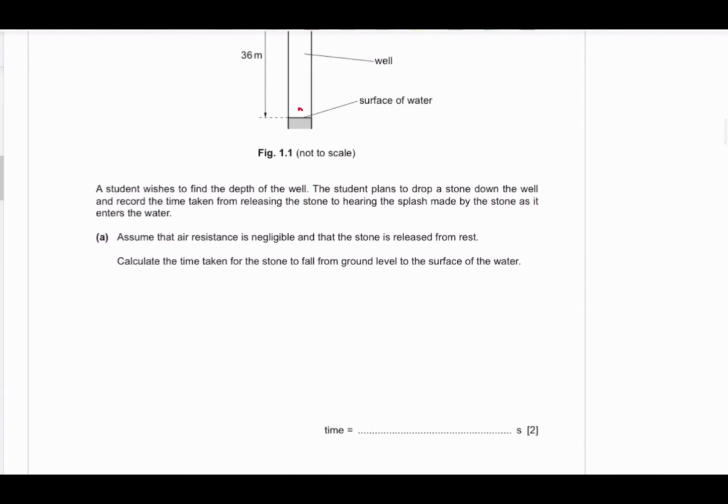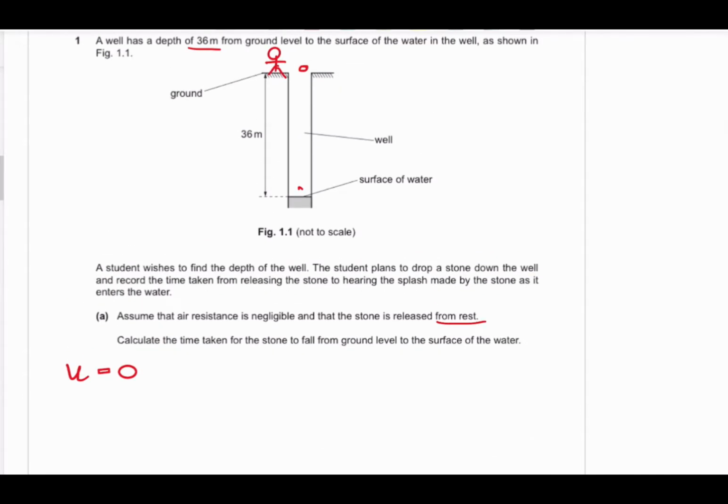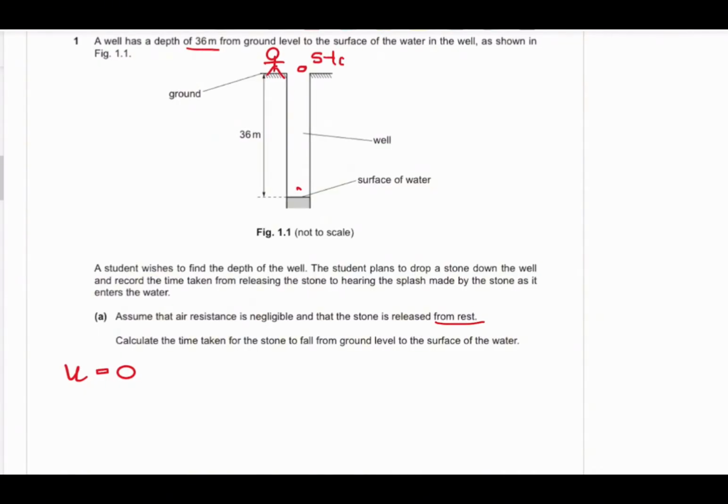Okay, so first of all, whenever you see questions that have something to do with kinematic equations, it's very important for you to at least list down what you have been given. We've been told that it has been released from rest, meaning that our u is equal to 0. Very important. And if the stone moves down to the surface of the water, it means that the distance that it has traveled, the displacement, is actually 36 meters. So the value of s is 36 meters.